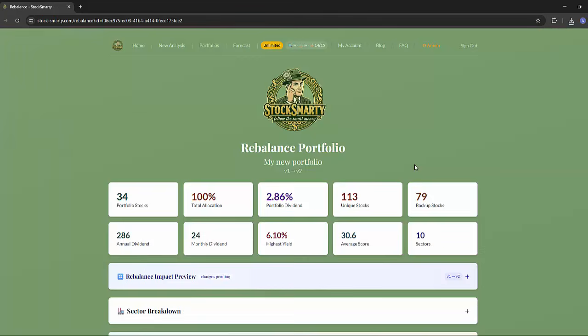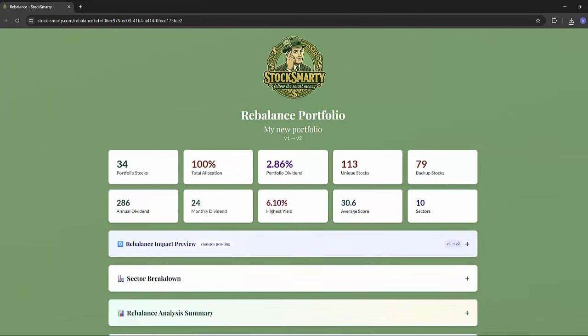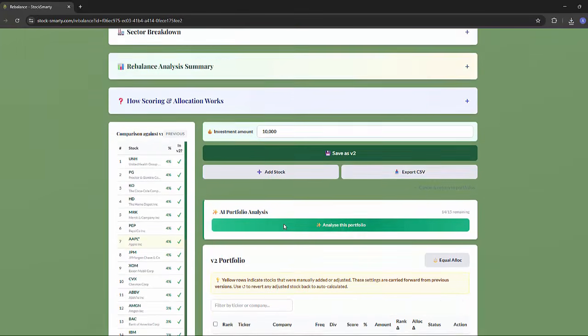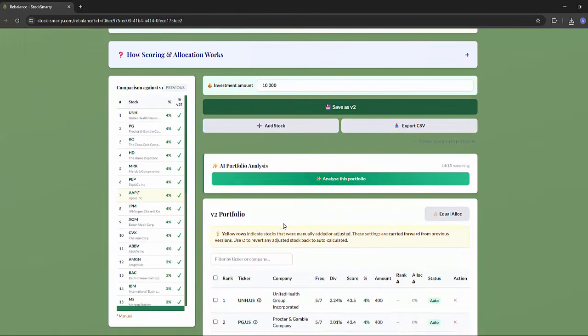Now you'll notice this rebalance has come back identical to what I had before. This is because I'm running this rebalance on the same day I created the portfolio. None of the ETFs have updated their holdings in the meantime. In real life you'd be rebalancing every few weeks or months and you'd see the actual changes.